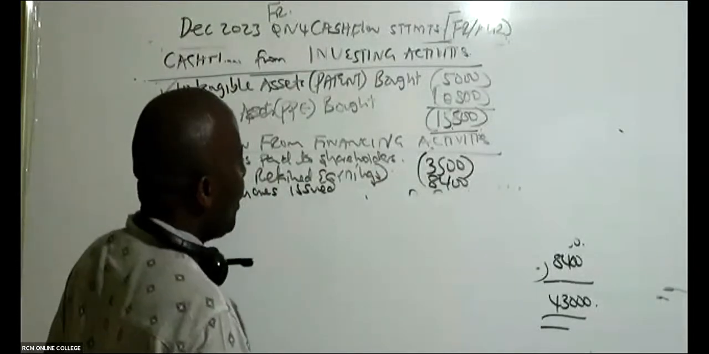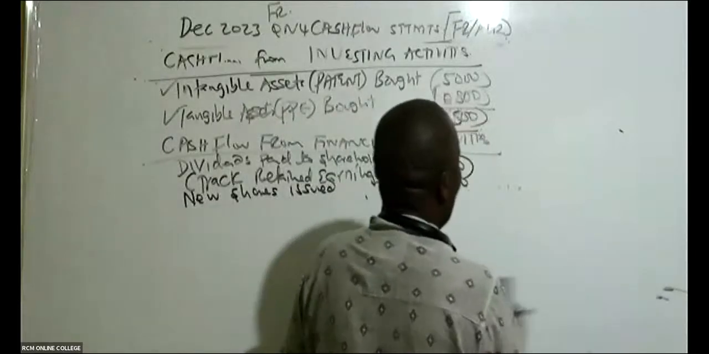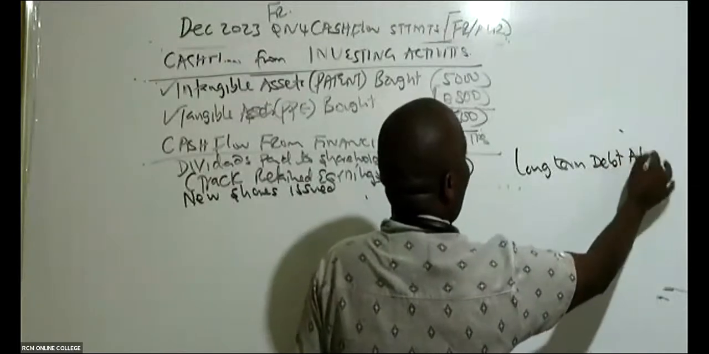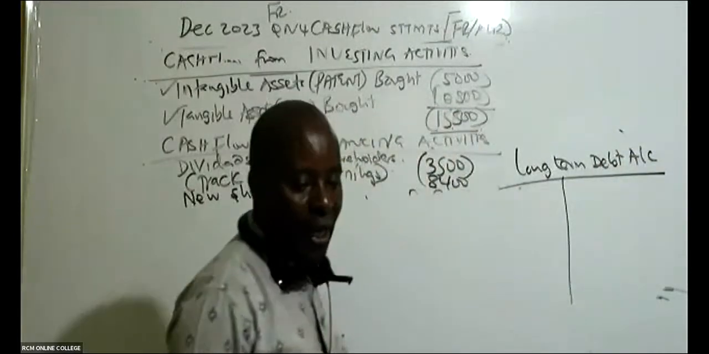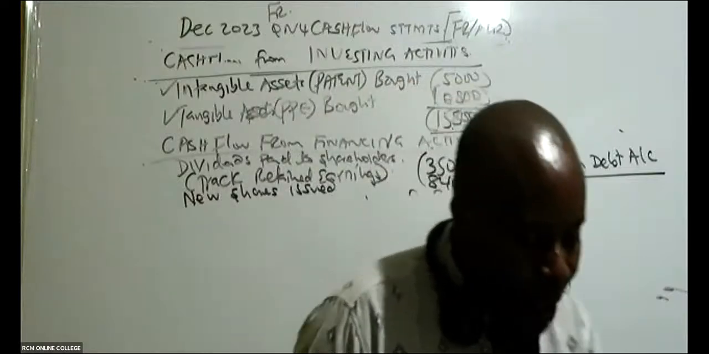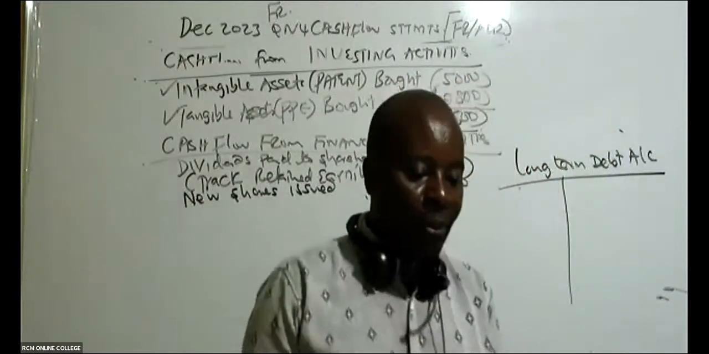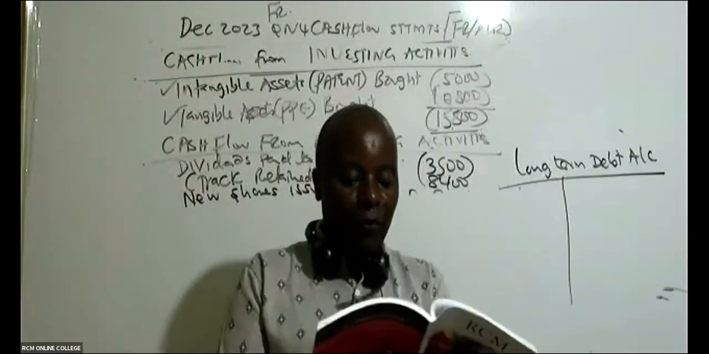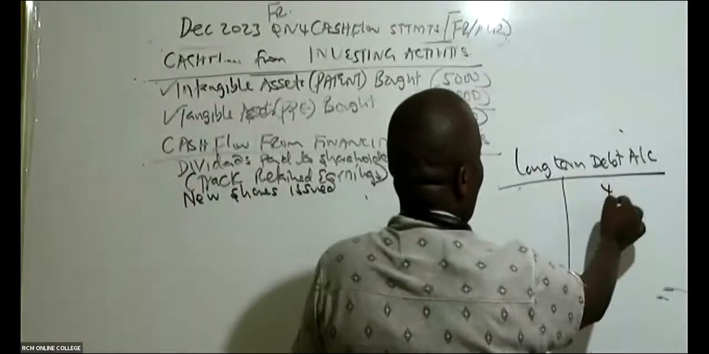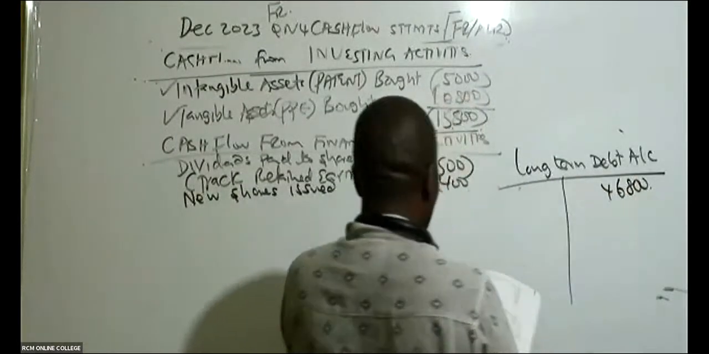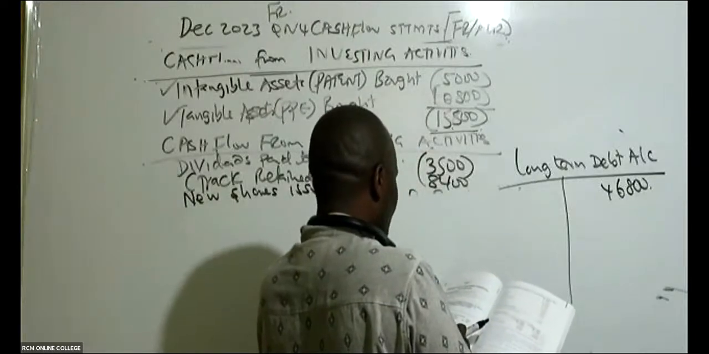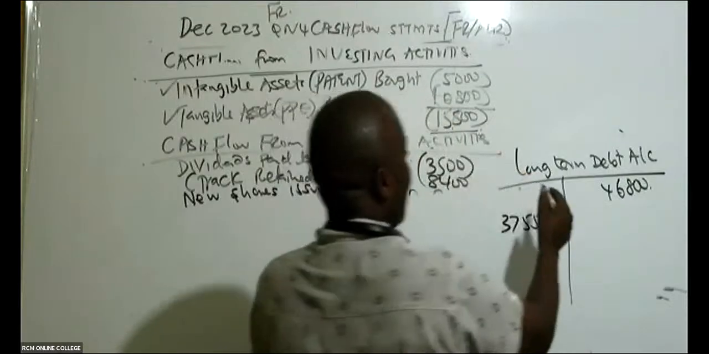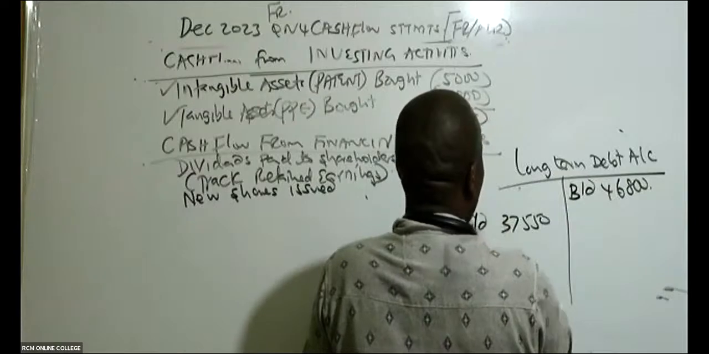So this debt, I would want us to do a long-term debt account. Do we have this long-term debt? If you look at your balance sheet, there is a place they have given us long-term borrowings. So long-term borrowings, I can see 46,800 brought down here. Carried down, ladies and gentlemen, for these long-term borrowings, 37,550. So this is brought down, and this is carried down like that.